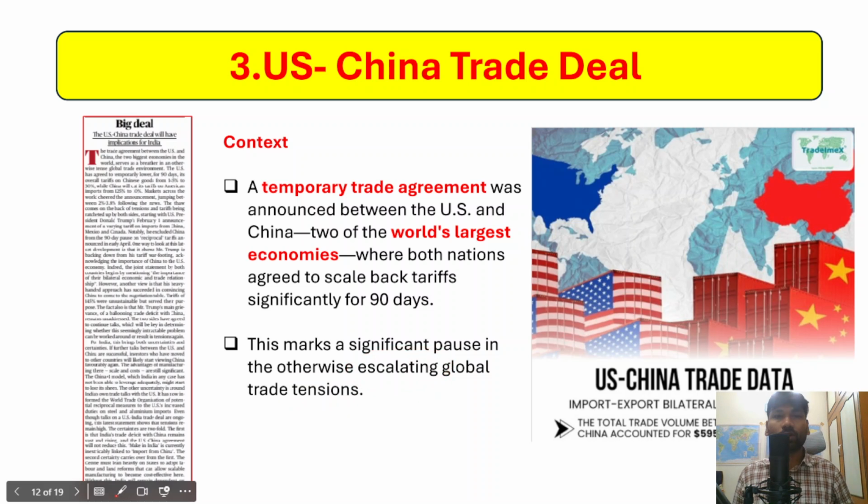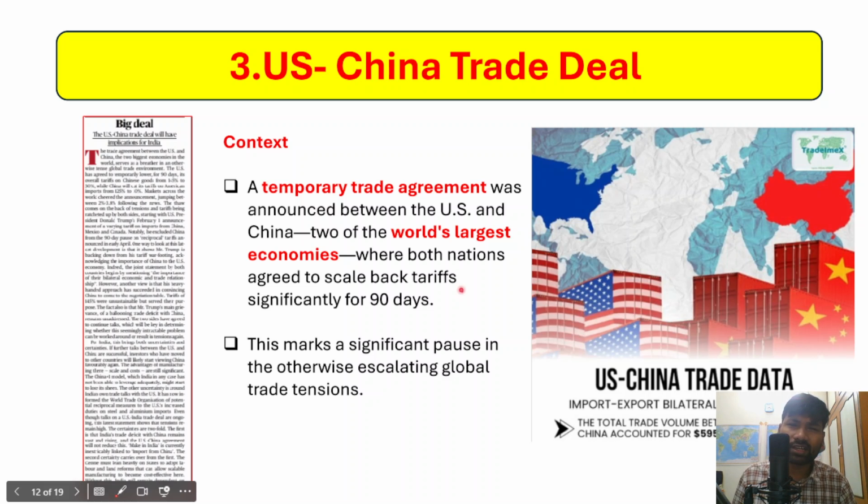And if you look at the total bilateral trade between the US and China, in the year 2023 it was 595.83 billion. However, US-China bilateral trade is 5 times more than US-India bilateral trade.